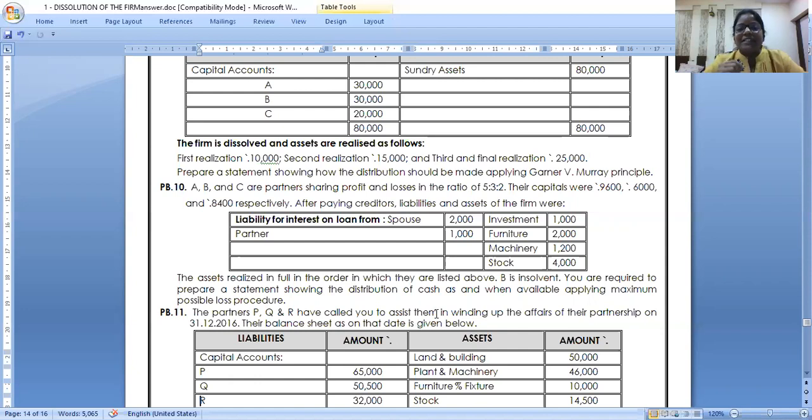And start practicing all the problems of three dissolution we have studied, especially Garner versus Murray rule. Any doubt in the third problem, I gave the answers also. If you are not able to complete or any doubt you have, we all are a team. When you teach to others, you are not doing any favor. You are learning it better for the final exam. Click the photo and send it in the group. Please, can anyone help? I'm stuck up at the second adjustment and someone will help, including me. I'm also a part of the team.